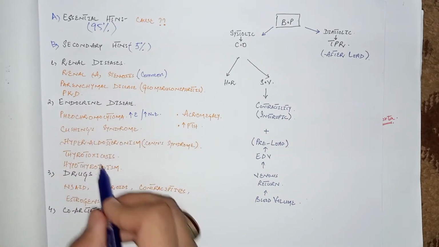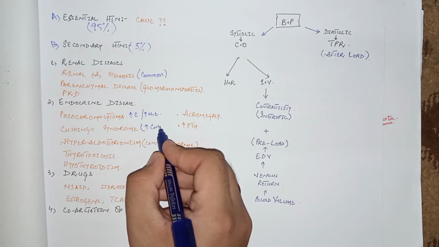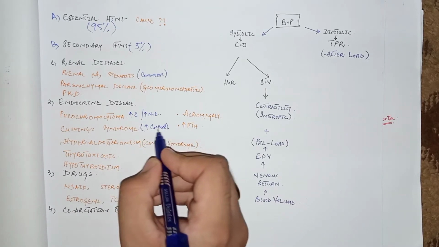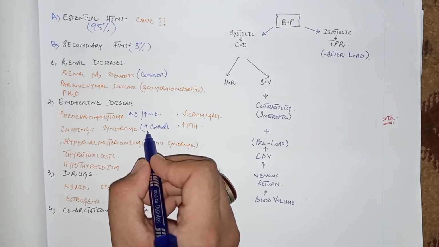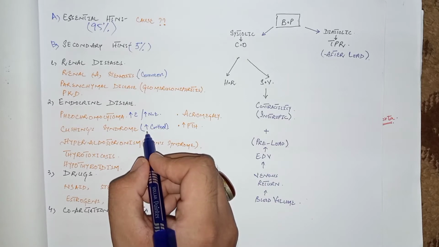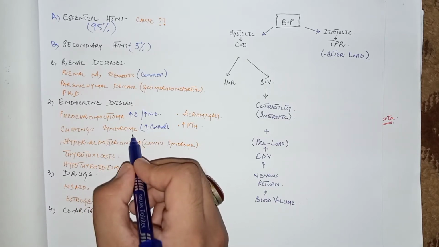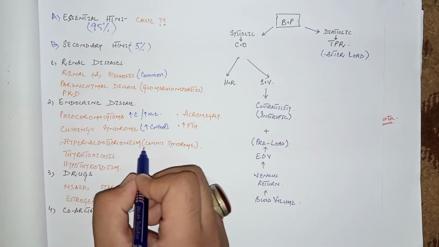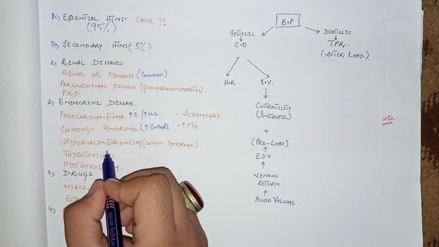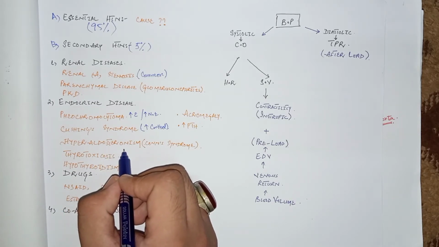And other causes are Cushing syndrome. In Cushing syndrome, there are high levels of cortisol. Very high levels of cortisol may act on the receptors of aldosterone, so it increases water and sodium retention, which ultimately increases fluid overload and increases the blood pressure. The other cause is hyperaldosteronism, or Conn syndrome. As we know, increased levels of aldosterone cause sodium and water retention.